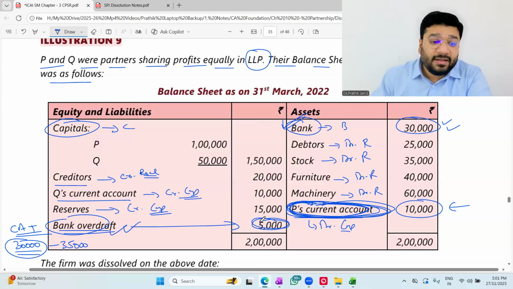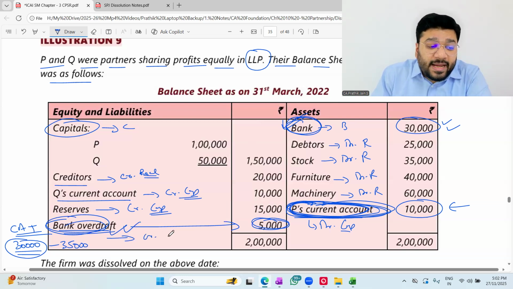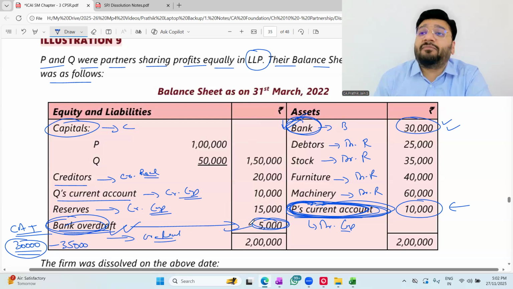This is very irritating. Now, the point here is that when the bank account and the bank OD account both are given separately, transfer this bank OD always to the credit side of realization account for the purpose of making the payment. We have to make the payment.